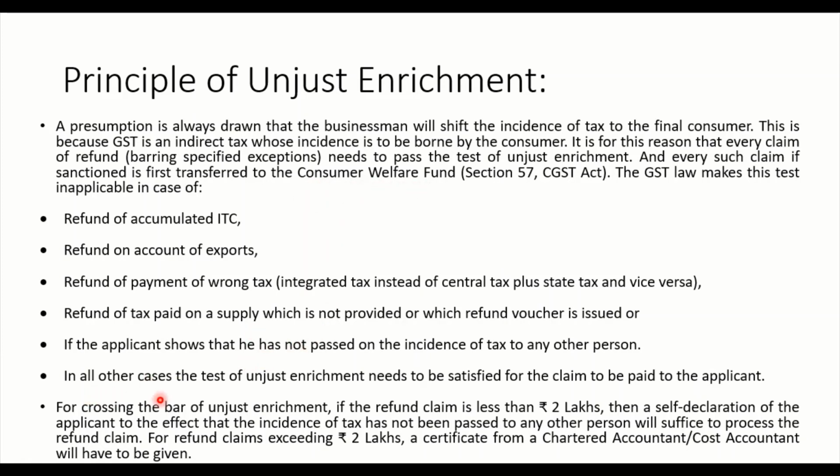Okay. And then in case of all other cases, the test of unjust enrichment needs to be satisfied for the claim to be paid to the applicant. Okay, be that 2000 rupees, be that 2 lakh rupees, it has to go through this bar. For crossing the bar of unjust enrichment, if the refund claim is less than rupees 2 lakh, then a self declaration is fine, or if it is exceeding 2 lakh, then a certificate from a chartered accountant or cost accountant has to be given. Please remember that 2 lakh rupee point, it is very important in case of your case studies, right?